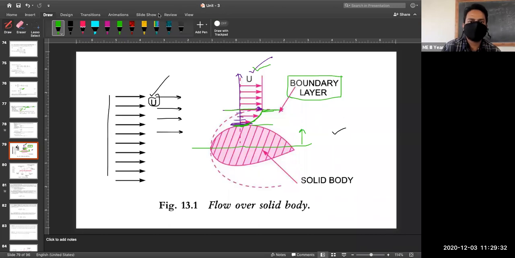Now, whether this concept is clear to all of you or not, you tell me in the chat box, then I will move ahead. Type CS for clear, sir. If you have doubt, you ask me, I will clarify it.